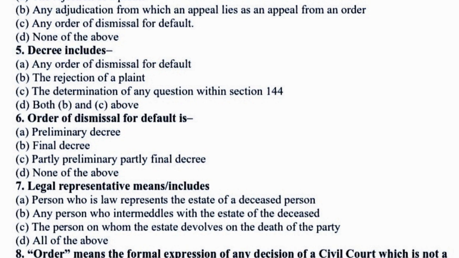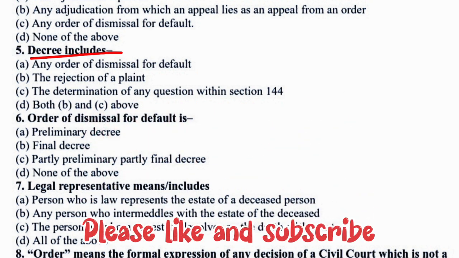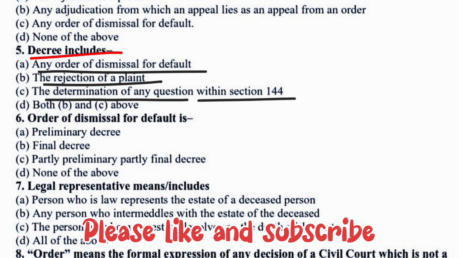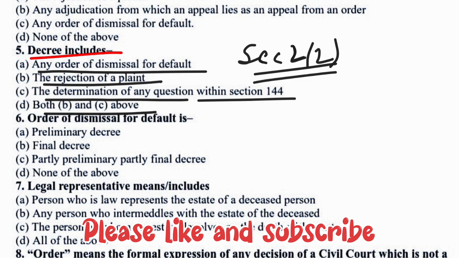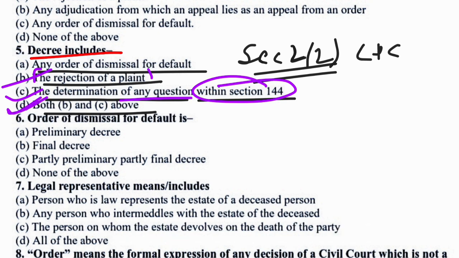Next question is decree includes. Okay, options are: any order of disposal for default, the rejection of a plaint, option C, the determination of any question within section 144, and option D, both B and C. So as per the provision of section 2 clause 2 of the CPC, decree includes the rejection of a plaint and the determination of any question within section 144. So in this case the correct option would be option D, that means both B and C. So in this case option D would be the correct answer. Okay, so now on to next question.